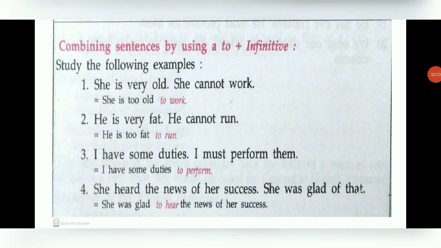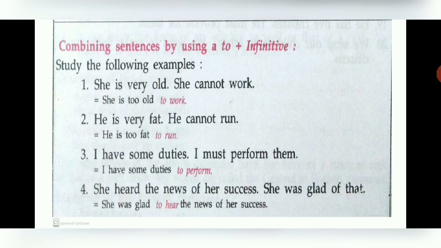Now students, I'll give you some more examples. Like, she is very weak. She cannot stand. Now these are two sentences. We can make them one. She is very weak, or you can say she is too weak to stand. The second sentence is he is very lazy. He cannot write. You can combine them and you can write he is too lazy to write. So like this you can convert the sentences into one by using the main or the root form or the base form of the verb, that is called infinitive.